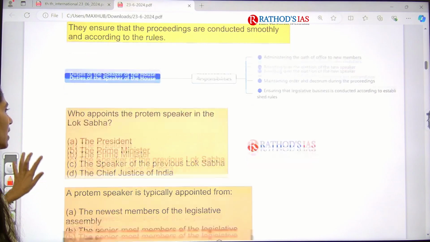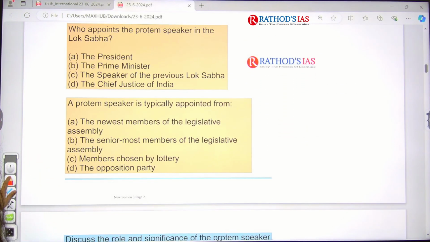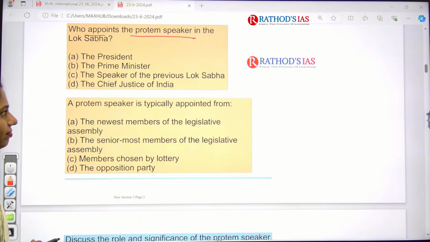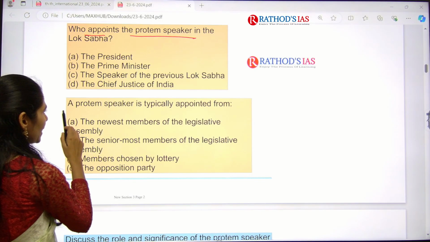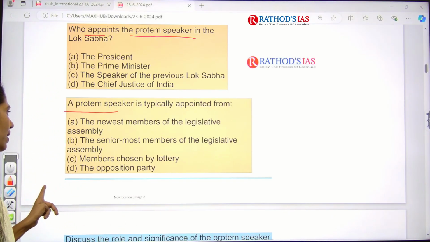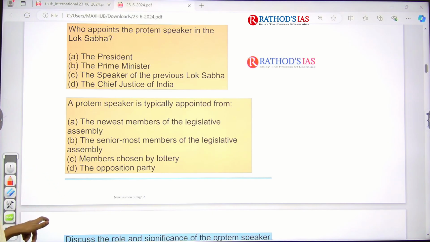And now let us see the prelims practice questions. The first one is, who appoints the Protem Speaker in Lok Sabha? Option A is President, option B is Prime Minister, option C is Speaker of the previous Lok Sabha, and option D is CJI. Please let me know the correct answer for this question. And this one is, the Protem Speaker is typically appointed from: option A is the newest member of the Legislative Assembly, next is the senior-most members of the Legislative Assembly, members chosen by lottery, and the opposition party. So who? Okay.